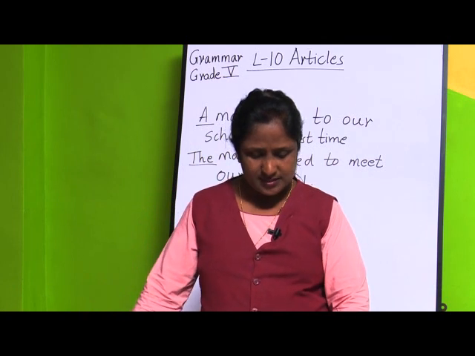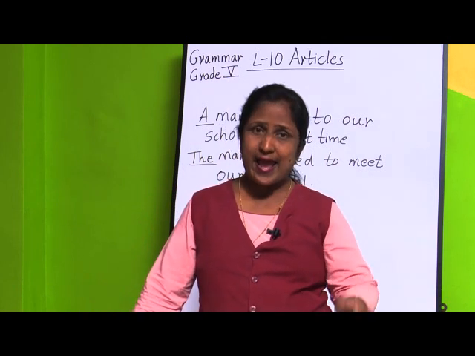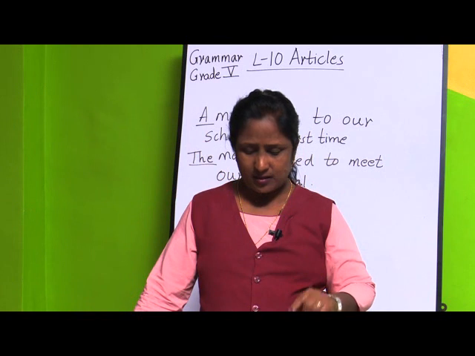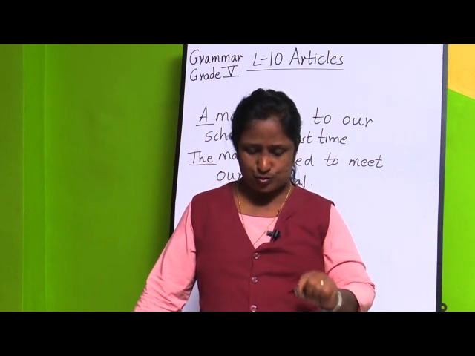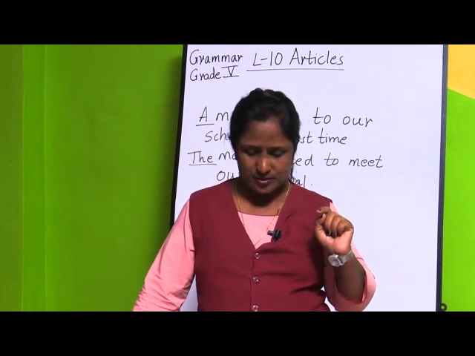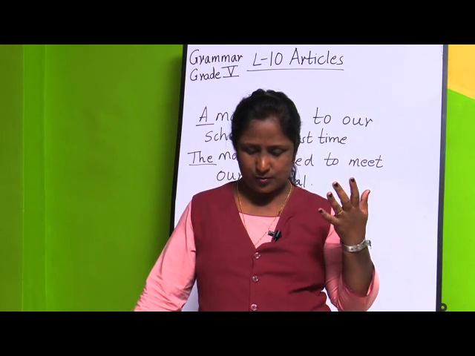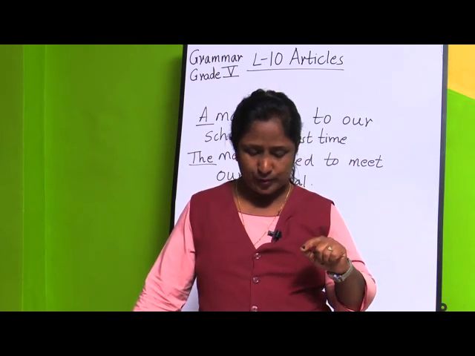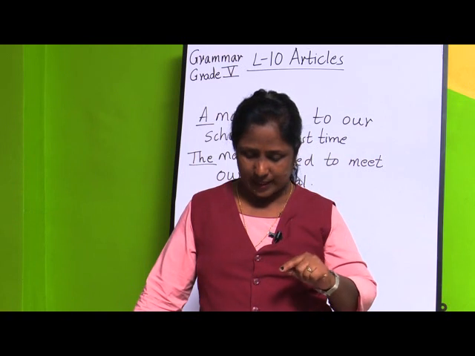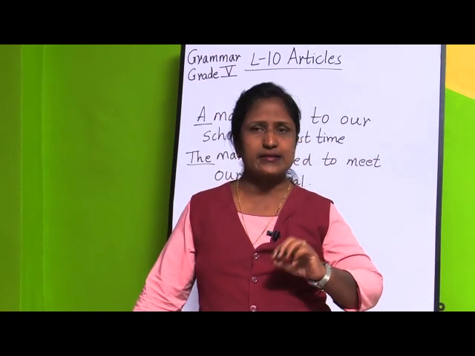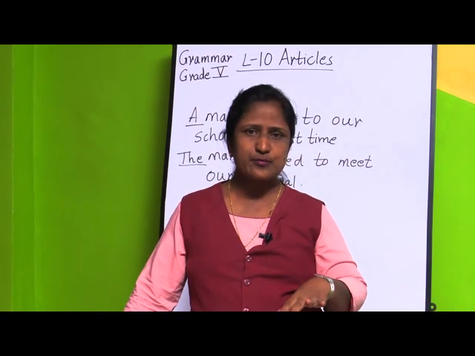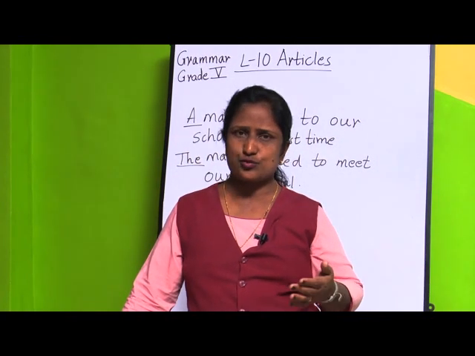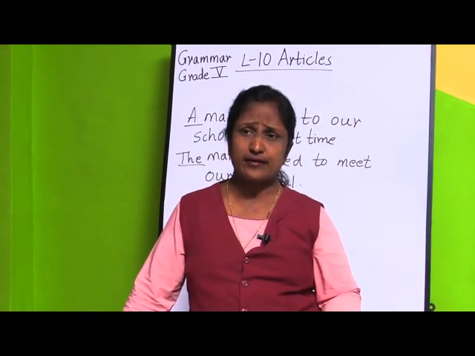Then the second one: Jyoti bought an egg sandwich and a bottle of orange juice. The first time we have talked about the egg sandwich and orange juice. The second time, how am I going to write? The sandwich was stale but the juice was delicious. So, the second time also I am talking about the sandwich and juice, so I have used the article the.